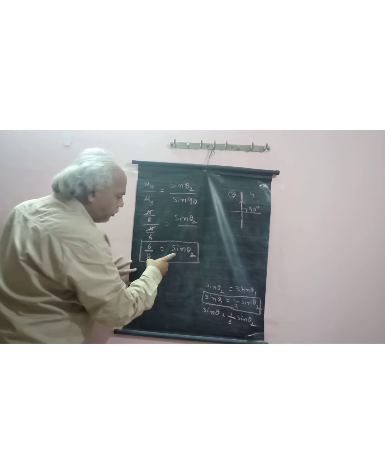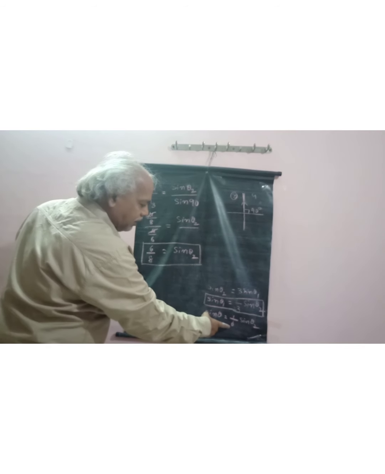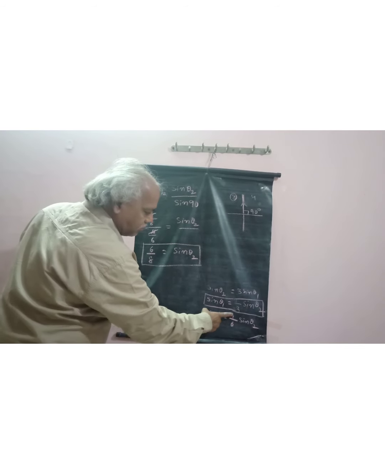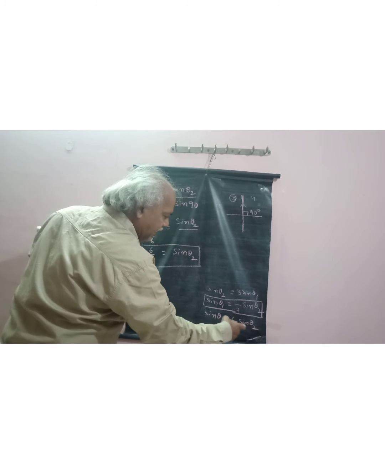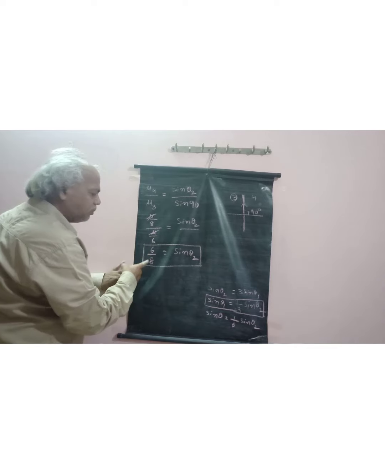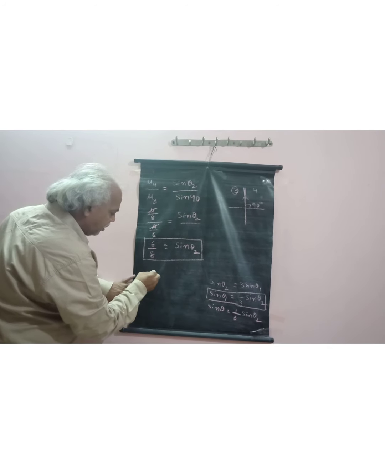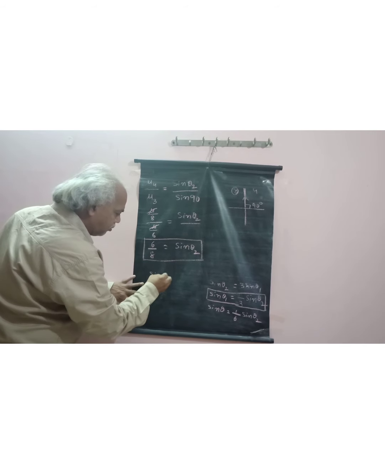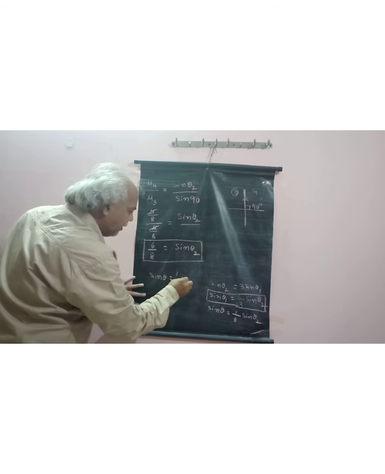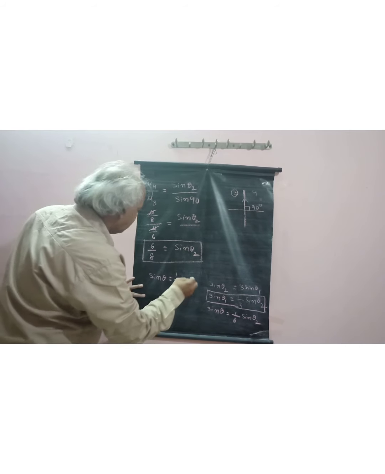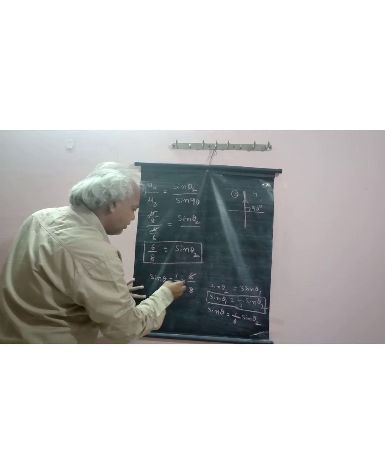So substitute the sin theta 2 value in this expression, sin theta is equal to 1 by 6 sin theta 2. Sin theta 2 value is nothing but 6 by 8. So sin theta is equal to 1 by 6 into 6 by 8. 6 will cancel.